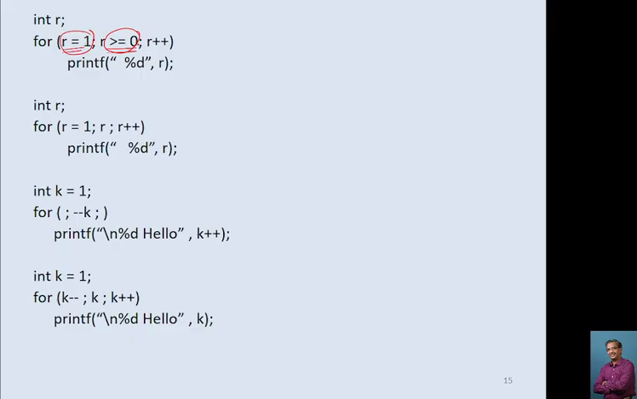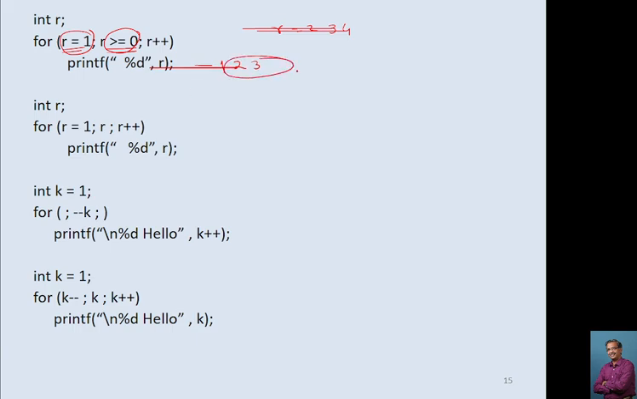Is this greater than equal to 0? Yes. This will print the value of r as 1. r plus plus, the value of r becomes 2. Greater than equal to 0? Yes. Condition is satisfied. It will print 2. r plus plus, the value of r becomes 3. Greater than equal to 0? Yes. 3. Greater than equal, then r plus plus. Like this it will go on.